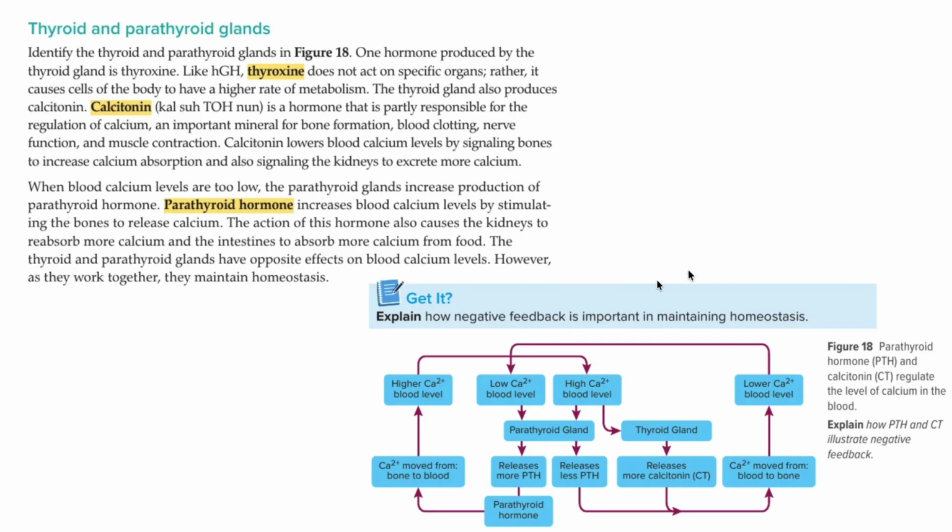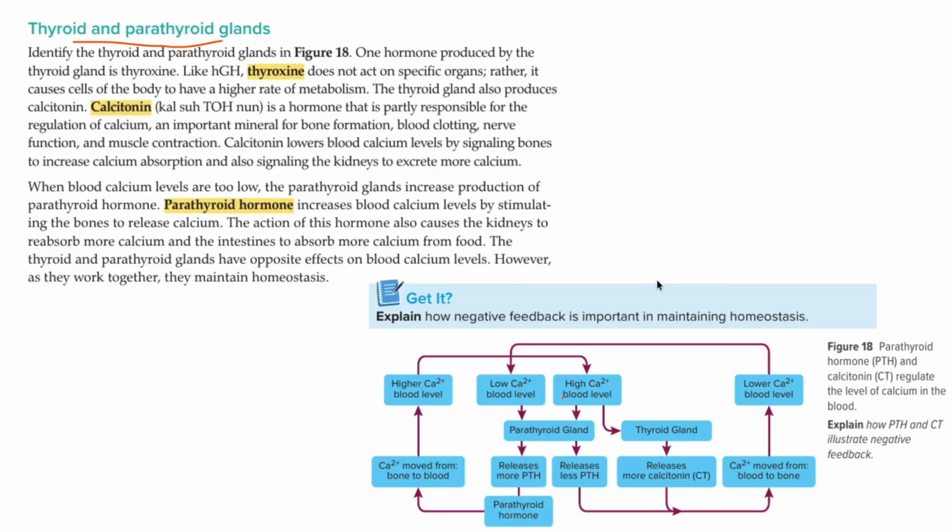Okay, and the next question will be from the thyroid and parathyroid glands. How are the thyroid and parathyroid glands regulating the amount of calcium in your body? So you have two organs, and thyroid and parathyroid hormones.